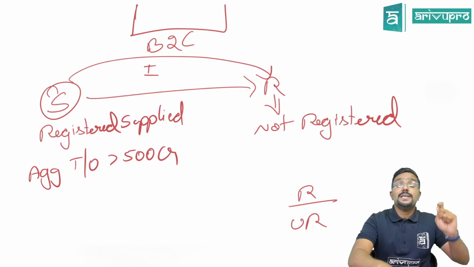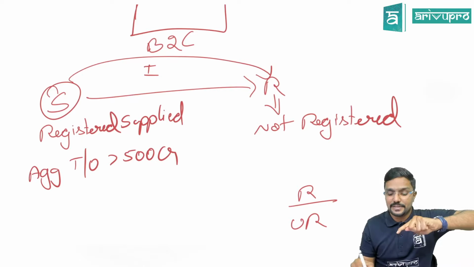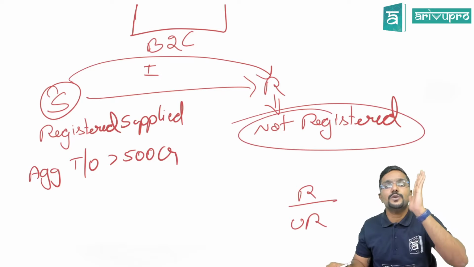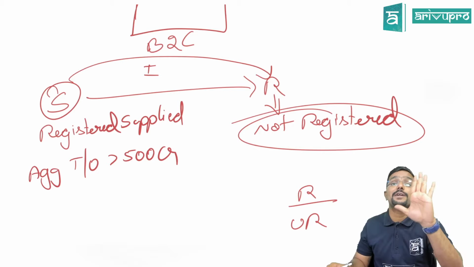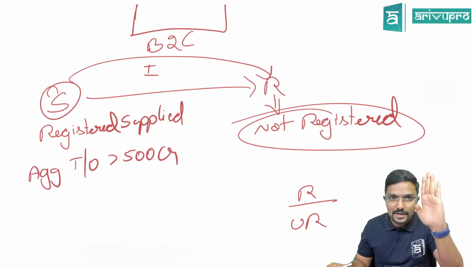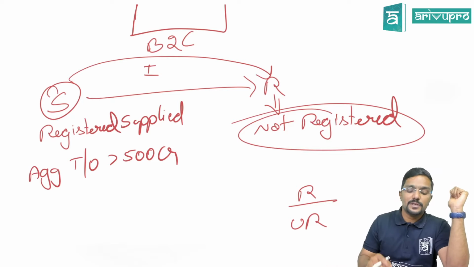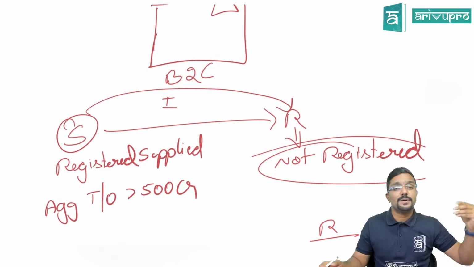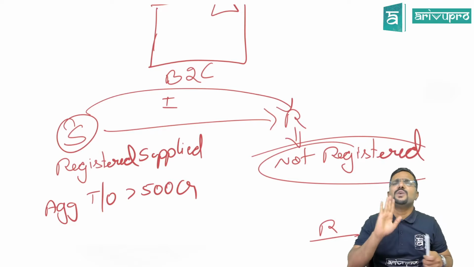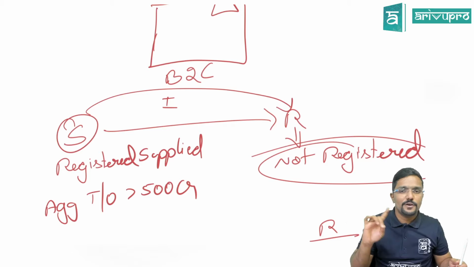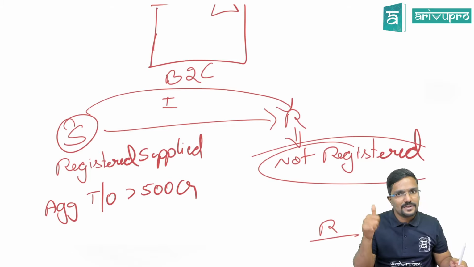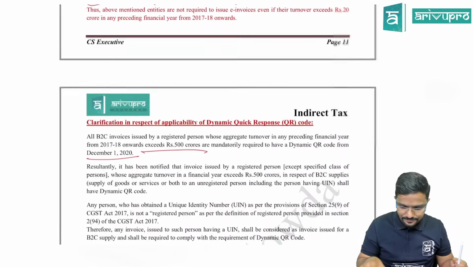And any supplies he makes to an unregistered person, he has to issue an invoice in which QR code is there. Clear? Yes, sir. Sir, what about the supplies which the registered person is making to the registered person, that is for B2B supply? QR code is not mandatory. For B2B supply, QR code is not mandatory. Clear? Yes.